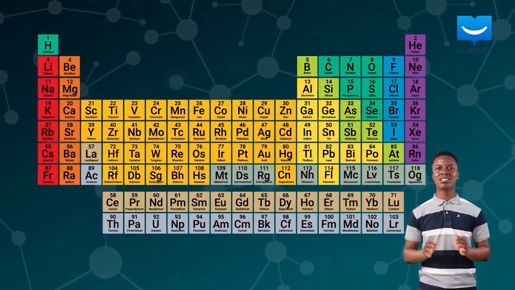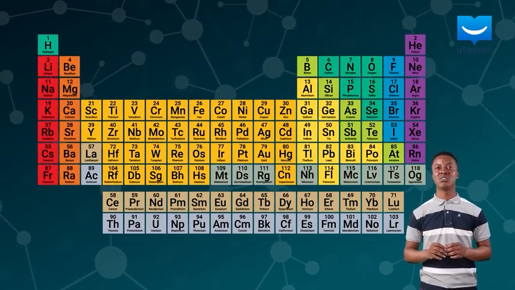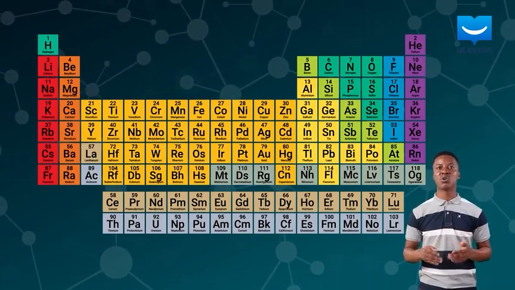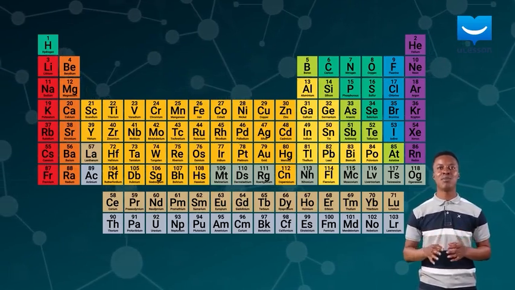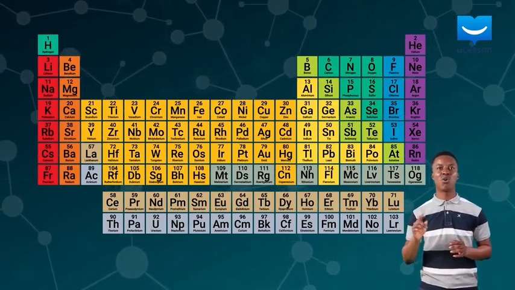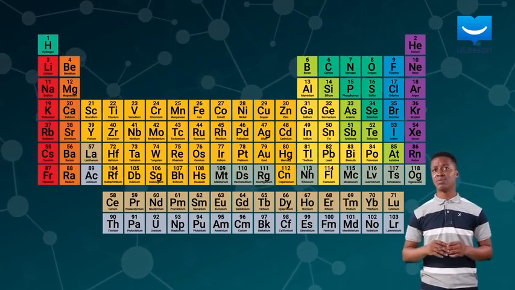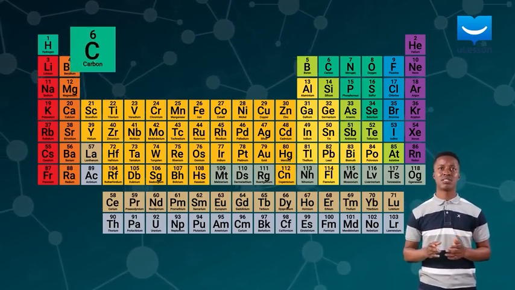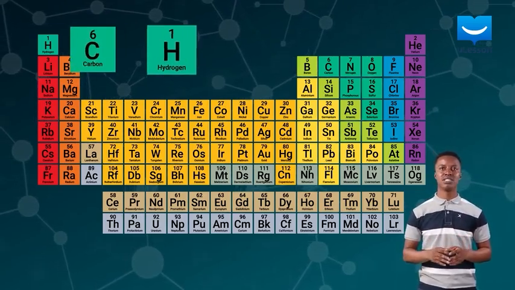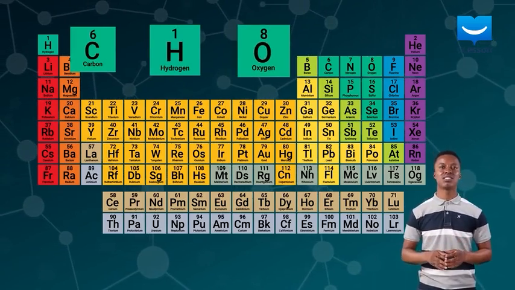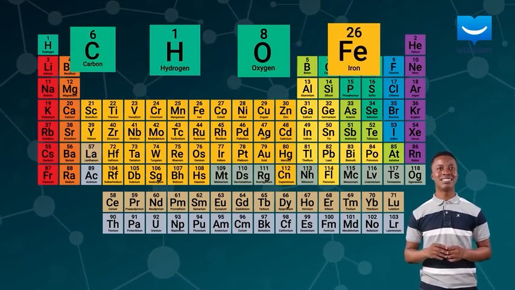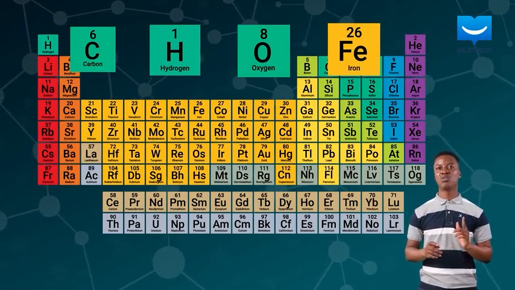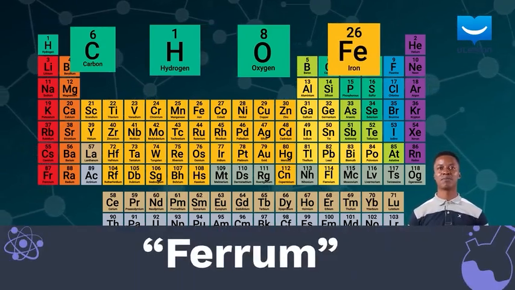Every element is represented by a unique symbol consisting of 1, 2, or 3 letters arising from either the current element's name or its original or Latin name. For example, the symbol for carbon is C, hydrogen is H, and oxygen is O. The symbol for iron, however, is Fe, from its original Latin name, ferrum.